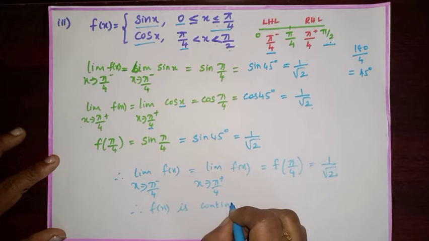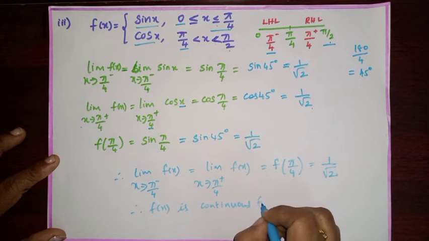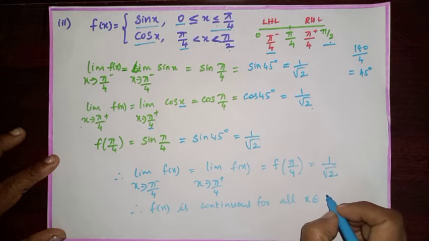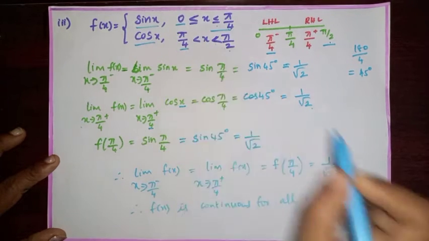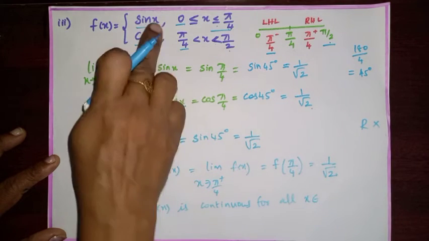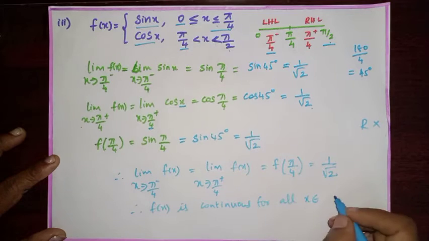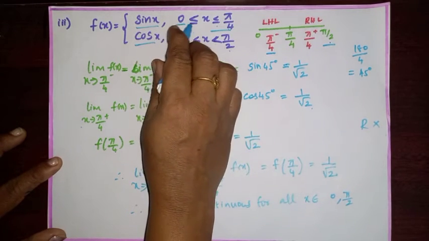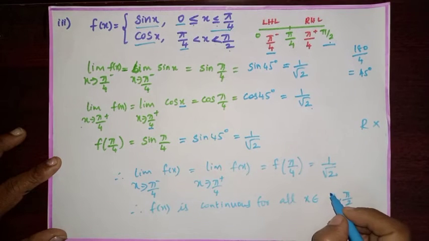f of x is continuous for all x belongs to 0 to pi by 2. We should not write here R because the values range from 0 to pi by 2, 0 comma pi by 2. Since we have less than or equal sign, we have to use closed bracket for 0.